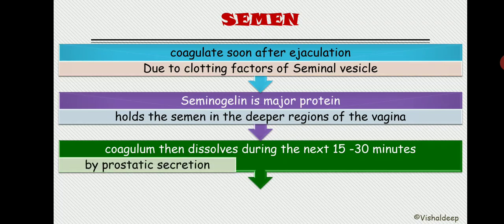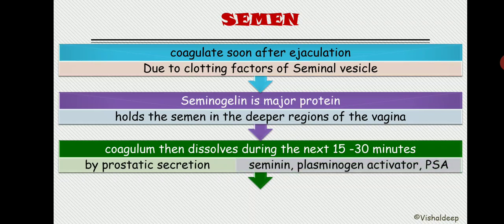That PSA has three other names. One is seminin, another one is prostate specific antigen, and the third one is plasminogen activator. So the names are seminin, plasminogen activator, and PSA. Different books use different terminology, but all three things are the same. Either it is known as seminin or plasminogen activator, which will activate plasmin and eventually do the lytic function, and the last one is prostate specific antigen.